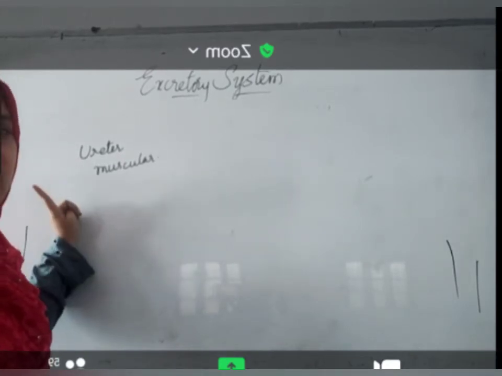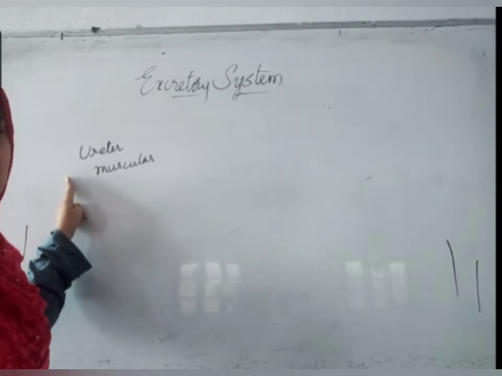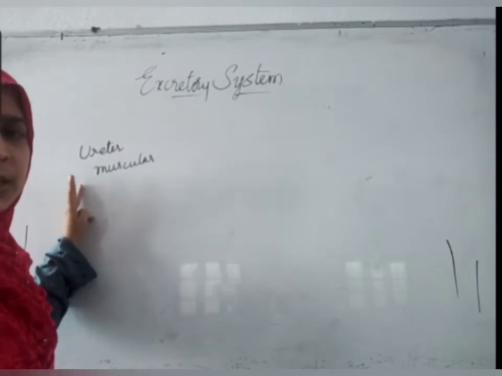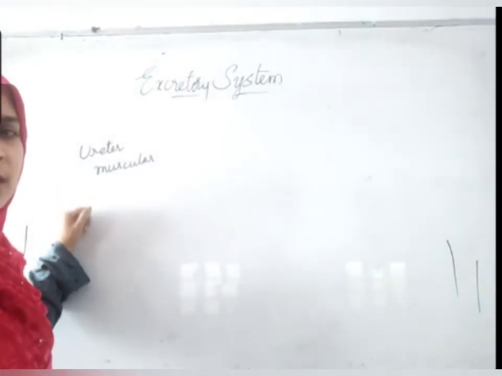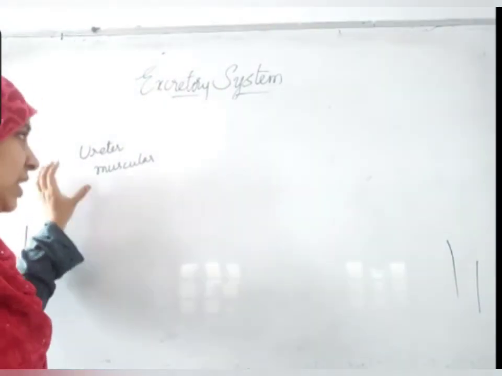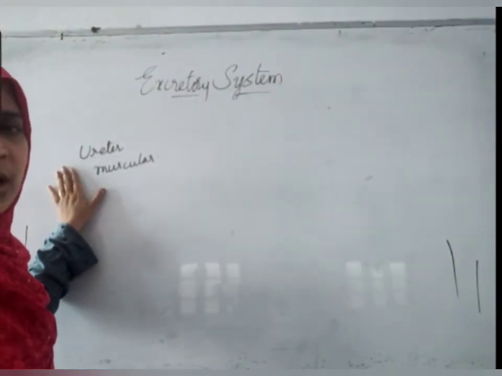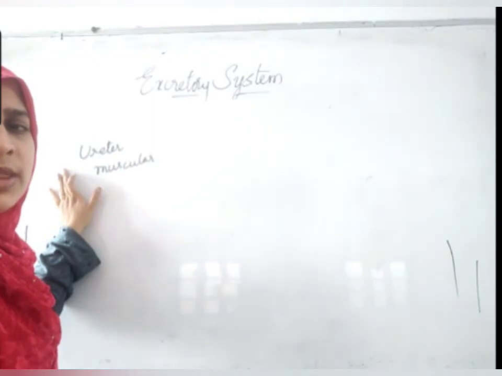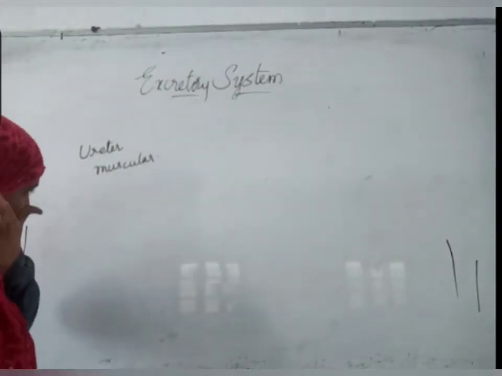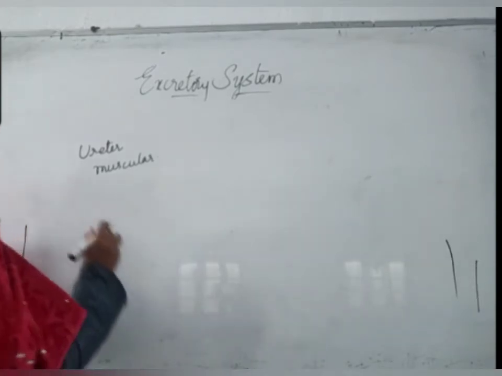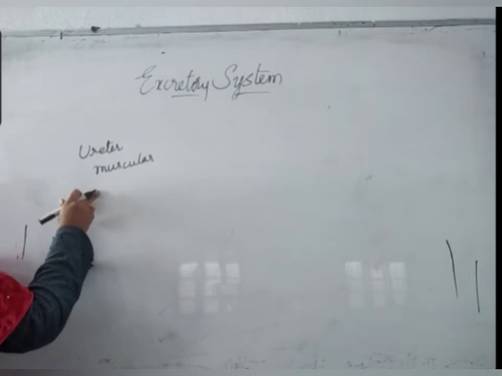Skeletal muscle is attached to skeletons. Smooth muscle is not attached to skeletons. Cardiac muscle is present in heart. This muscle, is it attached to any skeleton? No. Is its movement under our control? No, it's not under our control. So you can call this smooth muscle or non-skeletal muscle, involuntary muscle, same muscle.